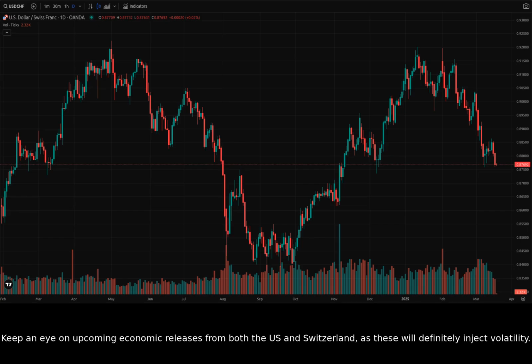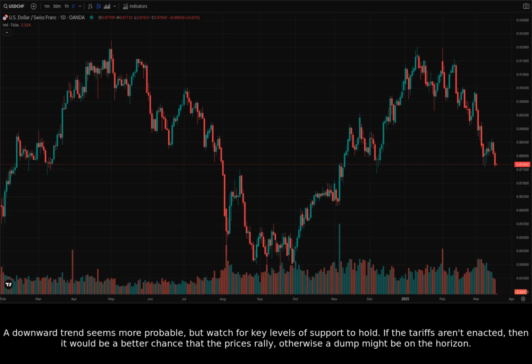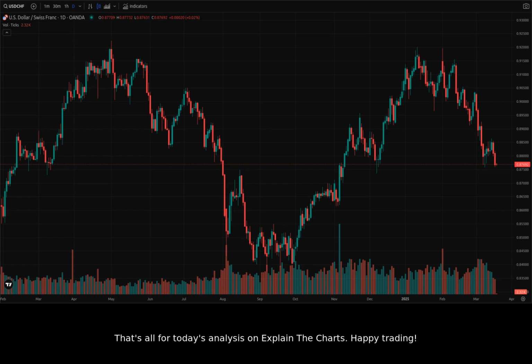Keep an eye on upcoming economic releases from both the US and Switzerland, as these will definitely inject volatility. The likelihood of a significant upward trend is relatively low at this time, given the current market sentiment and Pictet's projections. A downward trend seems more probable, but watch for key levels of support to hold. If the tariffs aren't enacted, then there would be a better chance that the prices rally, otherwise a dump might be on the horizon.